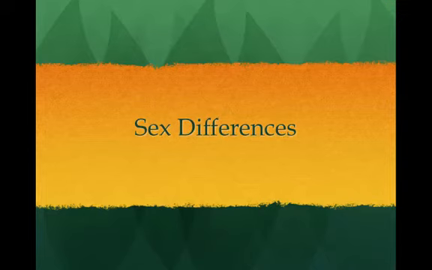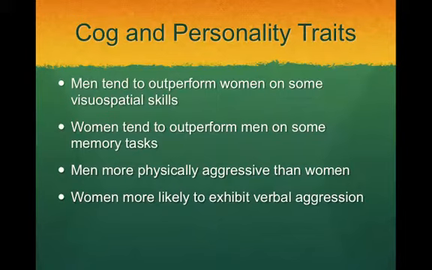So now let's talk about sex differences. The reason why we call them sex differences is we're actually talking about the biological differences that can be found between males and females, or human males and human females. So men in general tend to outperform women on visuospatial tasks. However, women tend to outperform men on memory tasks, or some memory tasks, depending on how they're asked.